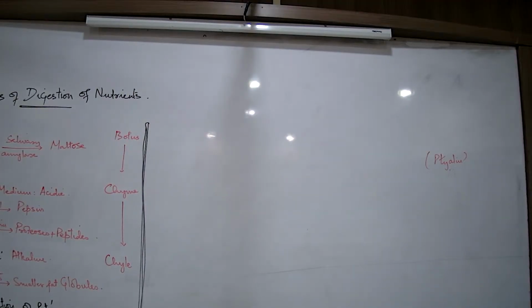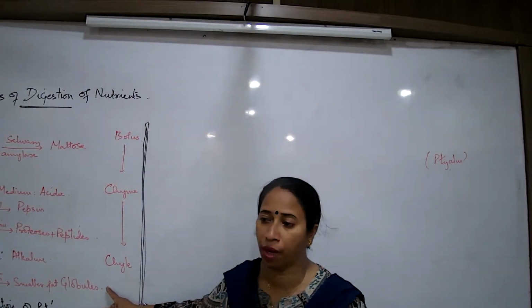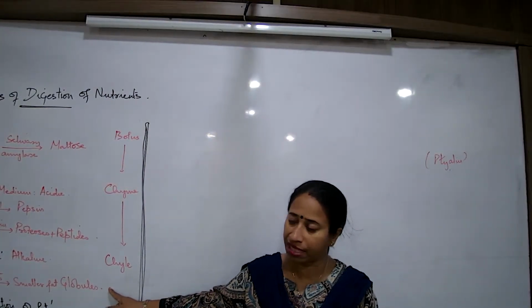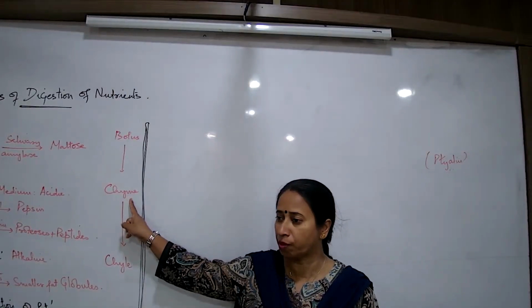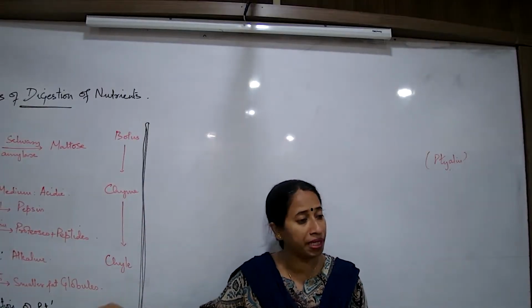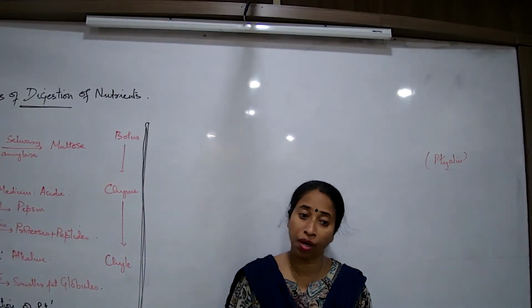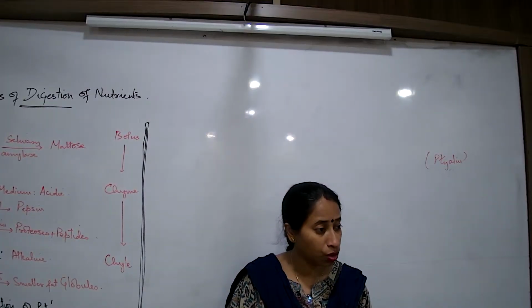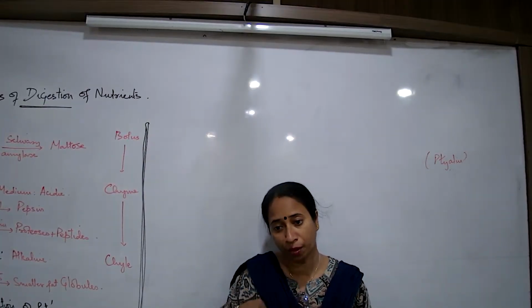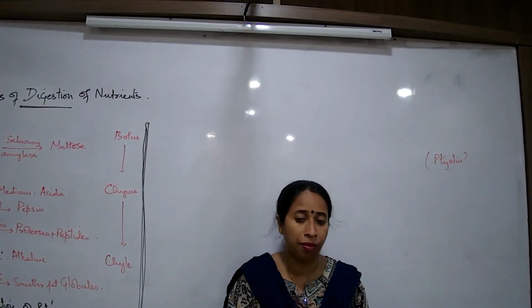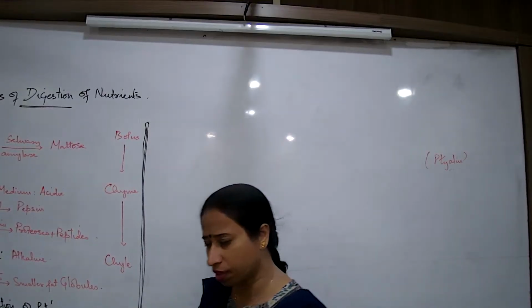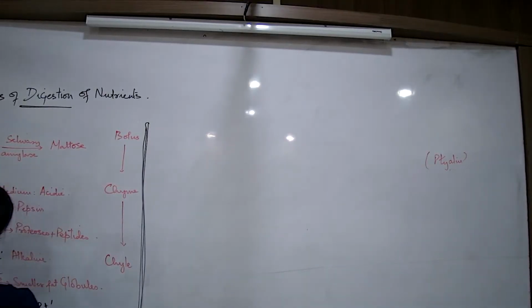One more question you get is, how is the food made alkaline? Now this is a text question, the answer is there in the volume also given. But again, if I have to discuss, how is the food made alkaline in the duodenum? The food which is coming from the stomach is acidic. You will have to write about the pancreatic juice entering into the duodenum. You will have to write about the bile juice entering into the duodenum. And then the pH changes.